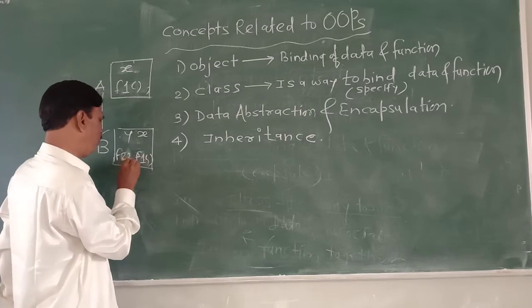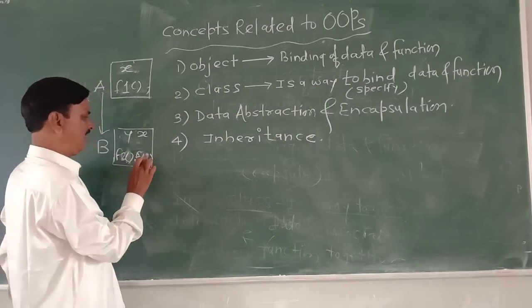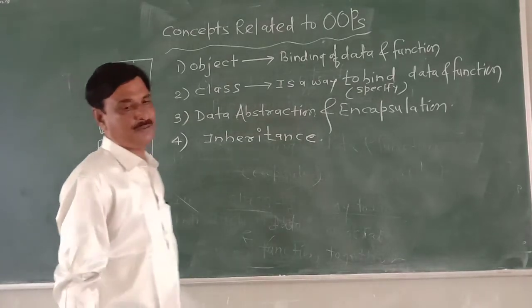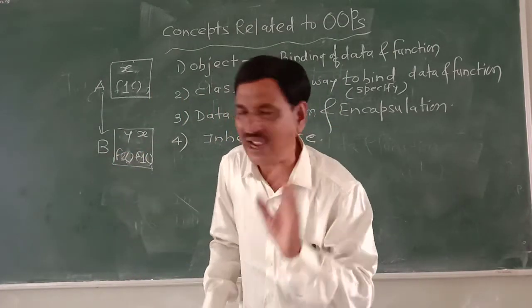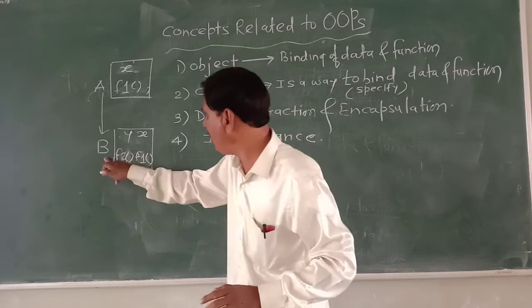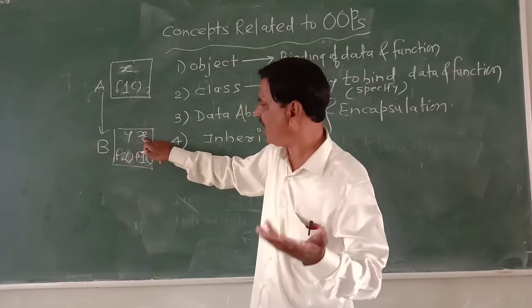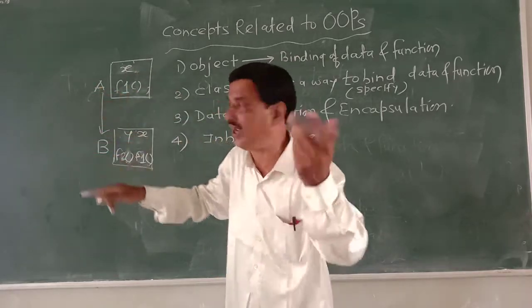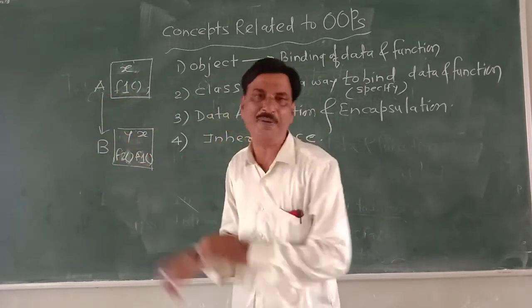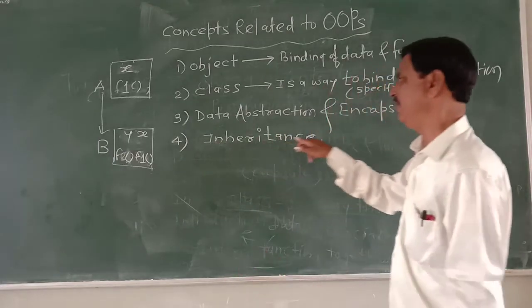Here is F2(), here is F1(). How did it arrive in B? Whereas B was having only Y and F2. Then in B, you can visualize X is also there, F1 is also there. Actually, X belongs to object A, F1 belongs to object A. But how did it come? It is inheritance.